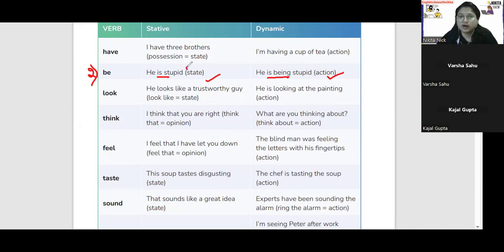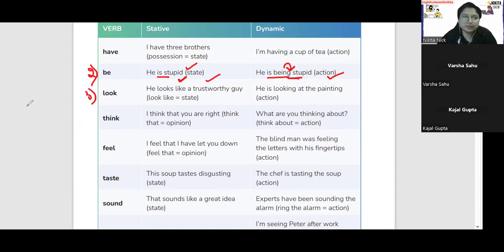For example, it is proven that he is stupid. वो state है उसका कि वो stupid ही है. For example, he is beautiful. Sorry, she is beautiful. That means she is beautiful. It's like state of her character कि हाँ वो beautiful है. तो मैं उसे denote कर रही हूँ. मैं वो word use कर रही हूँ उसके लिए. But he is being stupid means कि वो stupidity वाला action कर रहा है. That's why I'm saying he is being stupid. ओके, तो यहाँ पे ये एक्शन हो रहा है बट यहाँ पे वो पर्सन स्टूपिड है.